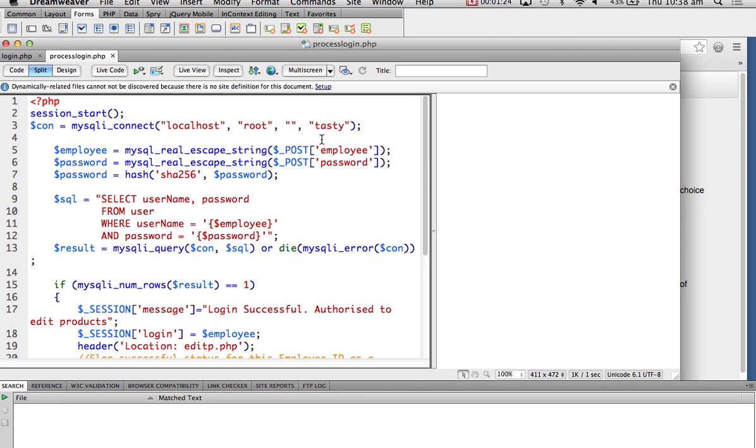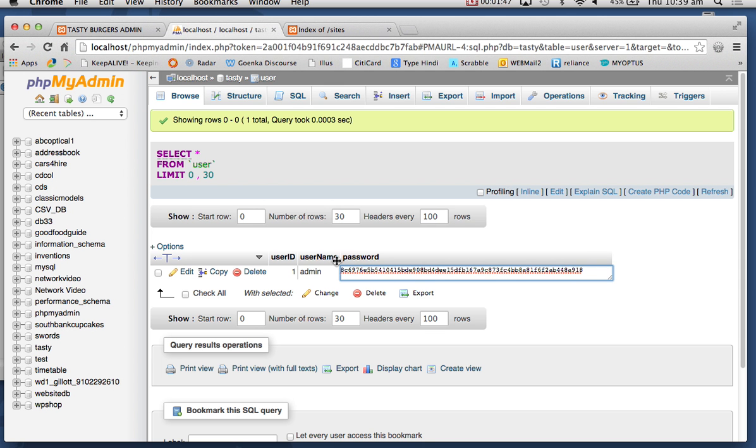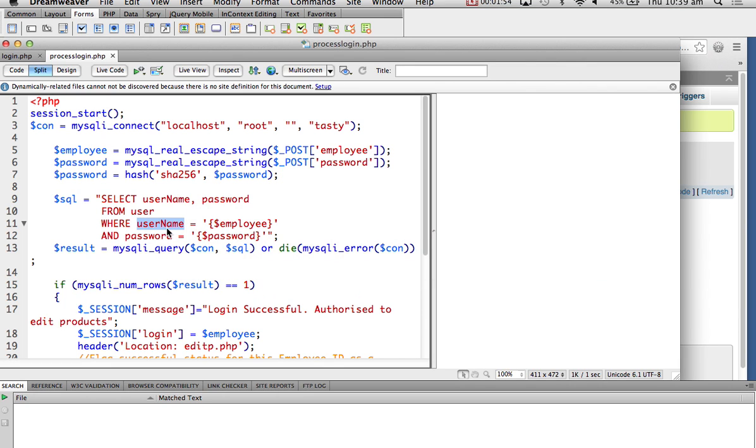So just bear in mind, you always have to make a connection and there will always be a query. What's the query? We are saying select from user. The user table has got the authorized users of this form. Select from user where username, and username is a field. If I go here and show you, username is a field, password is a field. Okay, so select where username is $employee.